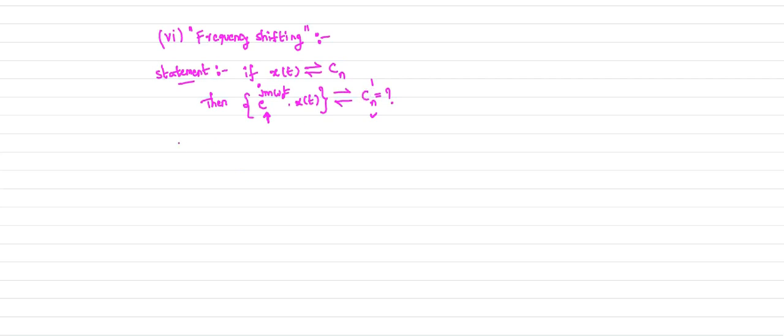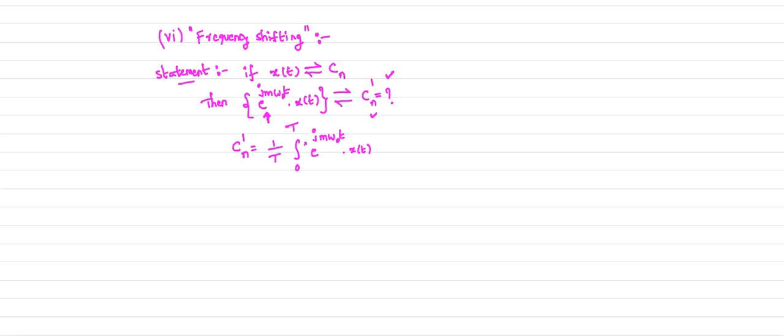Now after proving this statement, we need to get the answer Cn dash. Your Cn dash is equal to 1 by T, the time period is same, so integral 0 to T. Cn dash is nothing but the complex exponential Fourier series coefficient of your signal e power jm omega naught t into x of t.